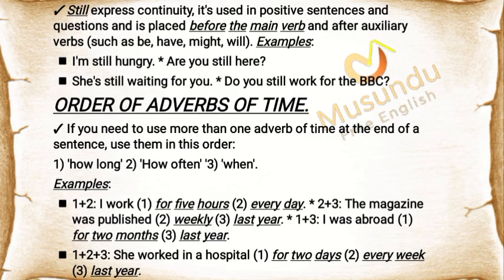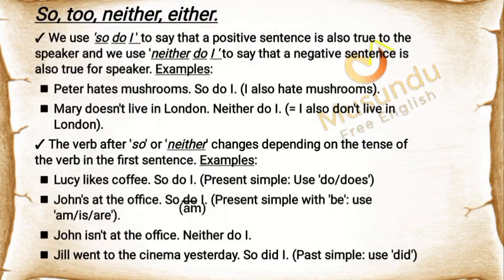Order of adverbs of time. If you need to use more than one adverb of time at the end of a sentence, use them in this order: 1. How long? 2. How often? 3. When? Examples: I work for 5 hours every day. The magazine was published weekly last year. I was abroad for 2 months last year. She worked in a hospital for 2 days every week last year.